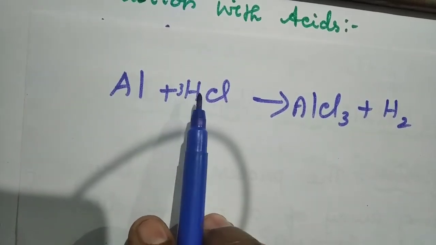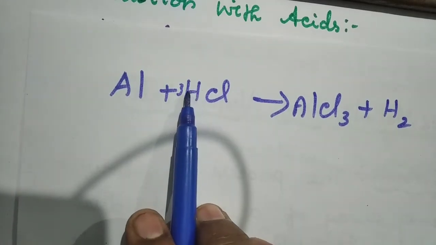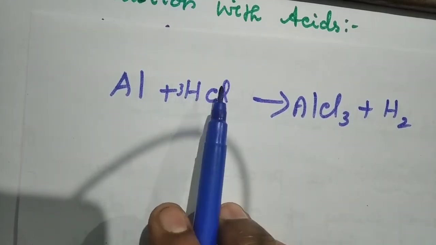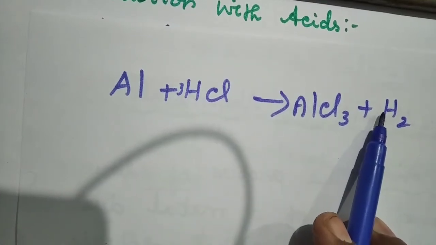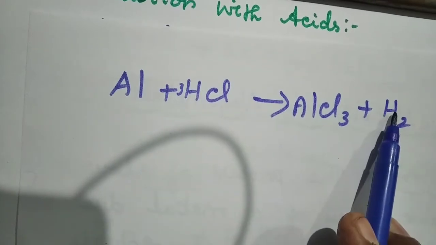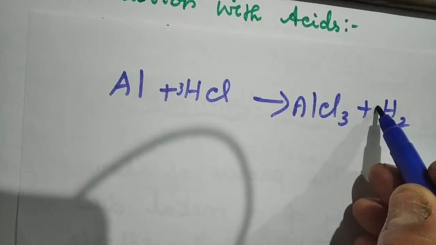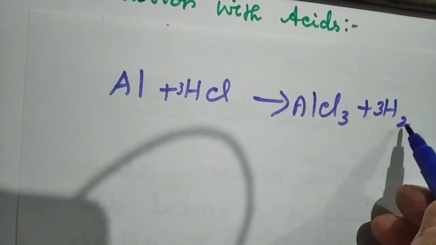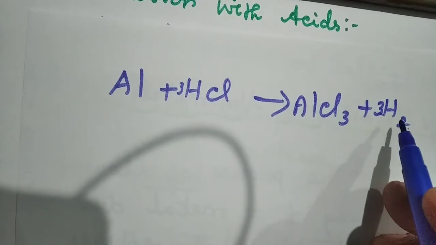So first we can rectify the number of atoms of hydrogen. In order to make the hydrogen equal here also, we can multiply by 3. So 3 hydrogen into 2, that is 6 hydrogen atoms are there.